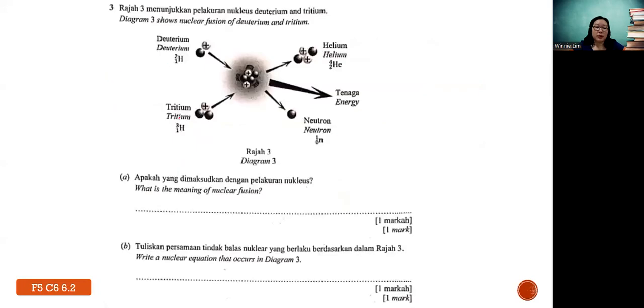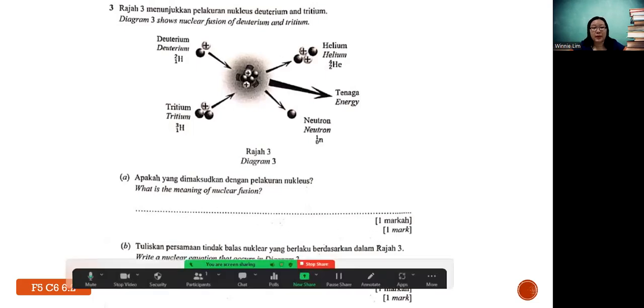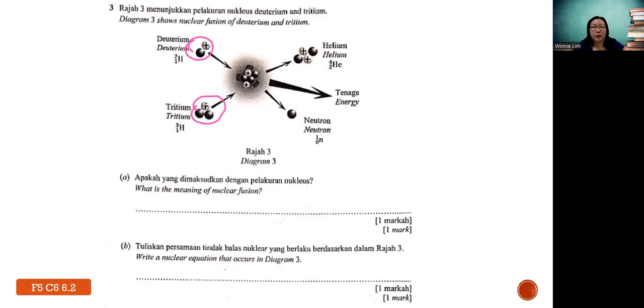Question 3 is from Form 5, Chapter 6, Nuclear Physics, 6.2, Nuclear Energy. Diagram 3 shows nuclear fusion of deuterium and tritium. What is the meaning of nuclear fusion? Based on the diagram, you have two nuclei and then they combine, correct?